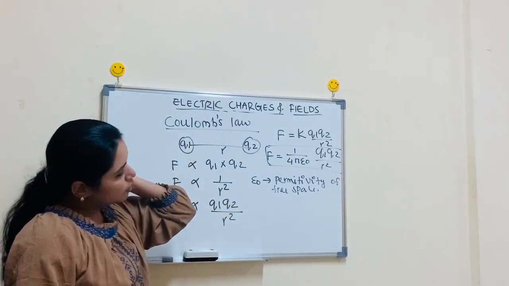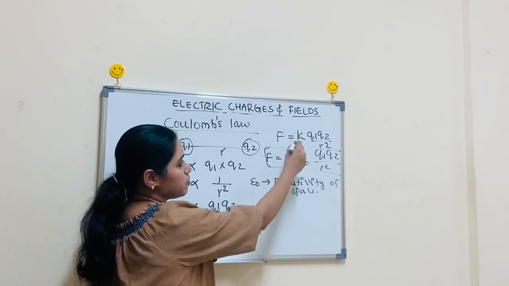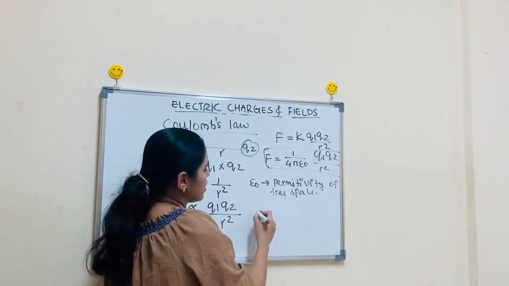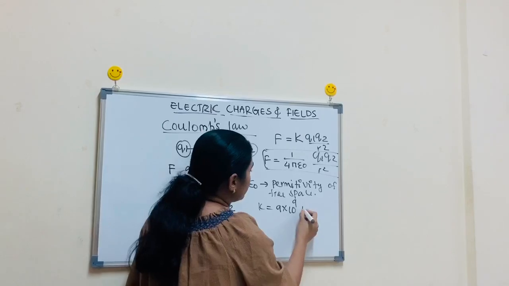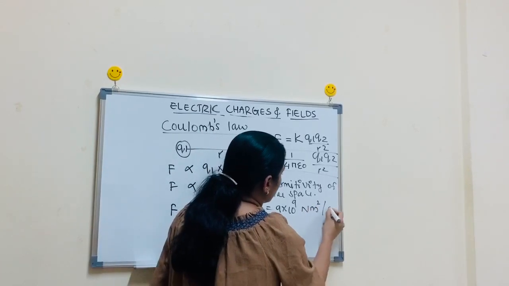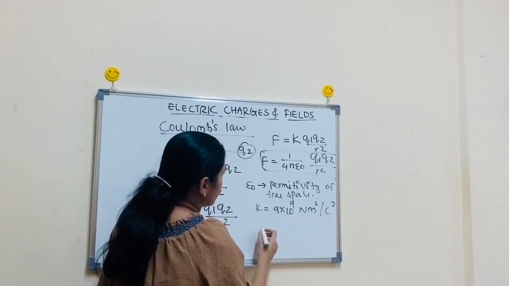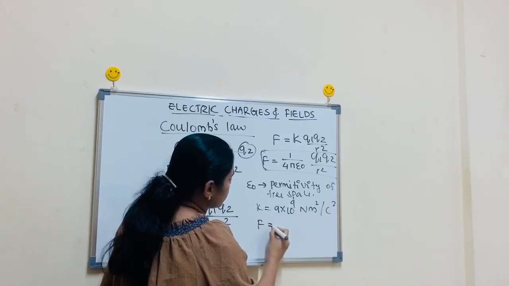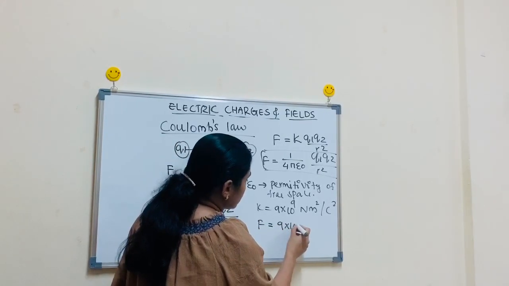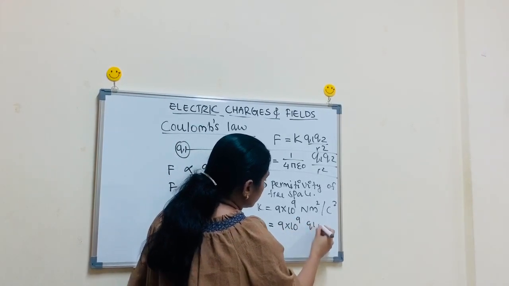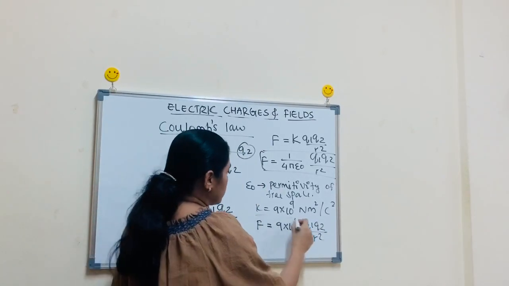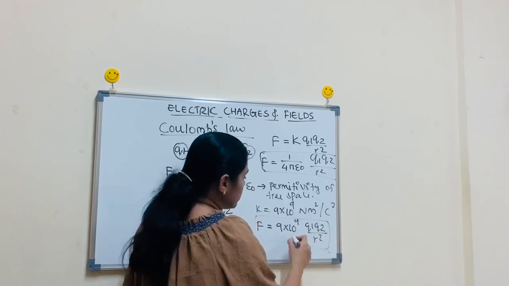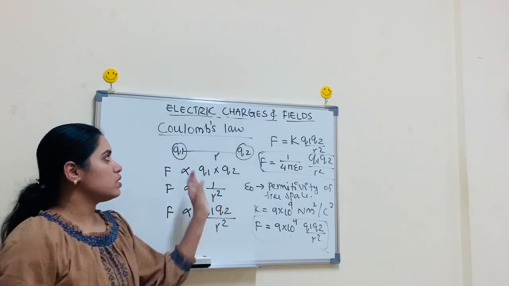Now we can write it in another way. The value of the constant k is 9 × 10^9 newton meter square per coulomb square. Substituting this, F = 9 × 10^9 Q1 Q2 divided by r square. These are the forms of Coulomb's law.